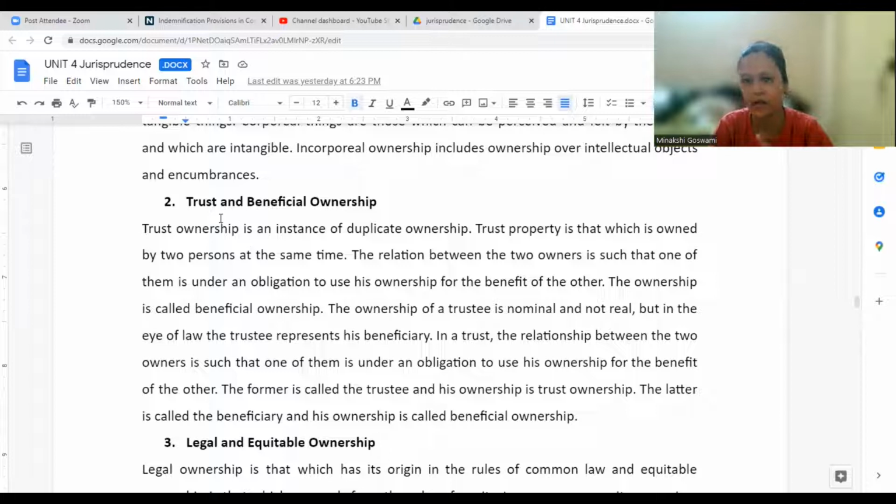Just like how it happens in a trust, say there is a trust for the welfare of children, and they have opened a library or a school where they are providing free education to kids. In that case, there might be some trustees, three or four people managing the library, but they are not using it for their own benefit.